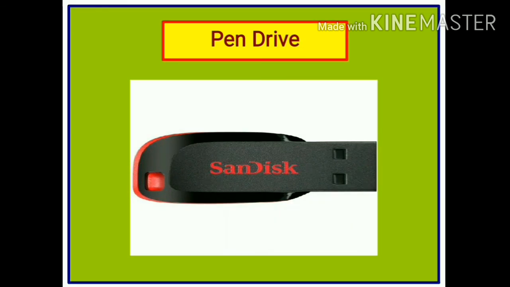Pen drive. It is also called flash drive. Pen drive is a device that is used for storing the data. It looks like a flat plastic strip and can be connected to the computer externally. It is used for copying and moving data from one computer to another. It is a small, lightweight, removable, and rewritable drive. Flash drives are faster, hold more data, and are more reliable.